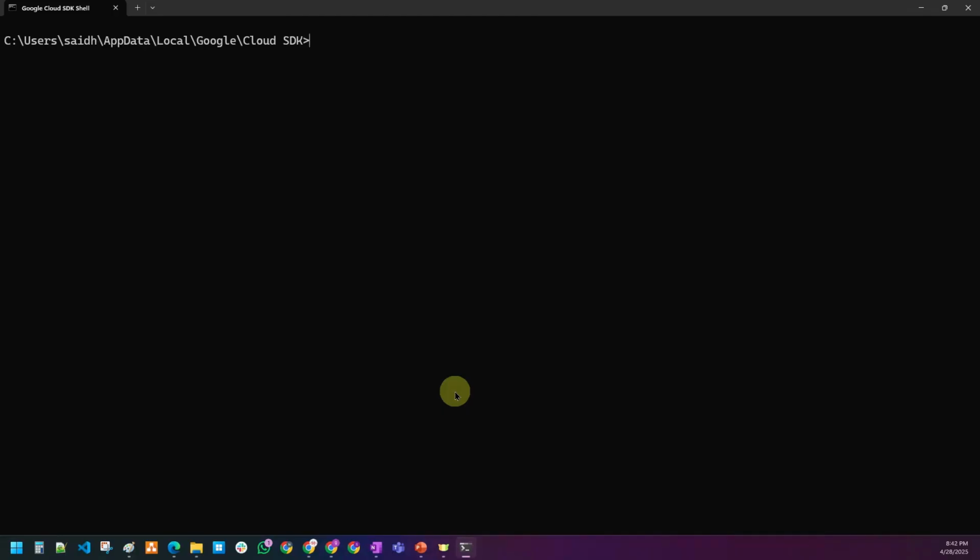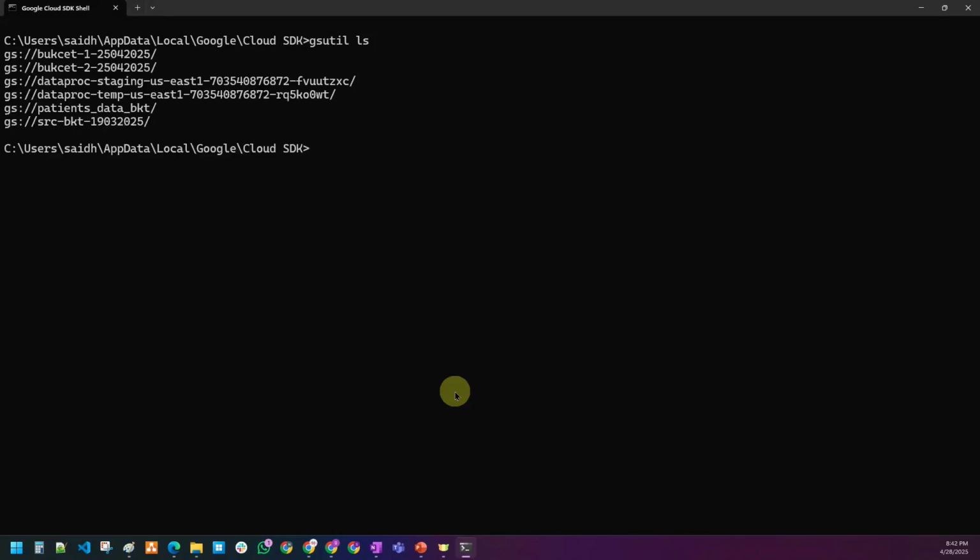What was the command that we used to list out all the buckets? gsutil ls, right? So you can issue the same command and you should be able to see 6 buckets, isn't it? Let me click on enter. So you see, guys, all the 6 buckets are listed here.